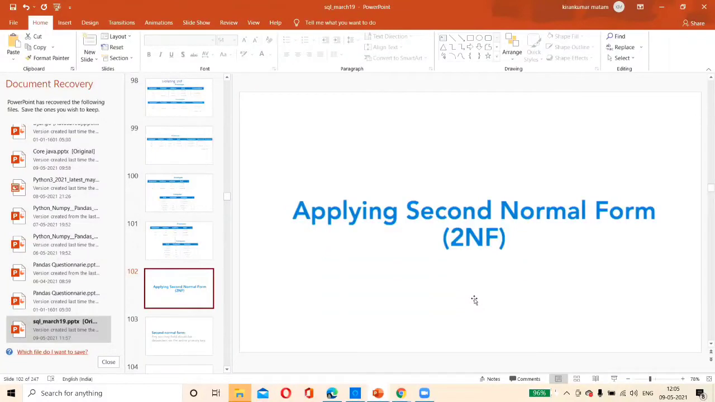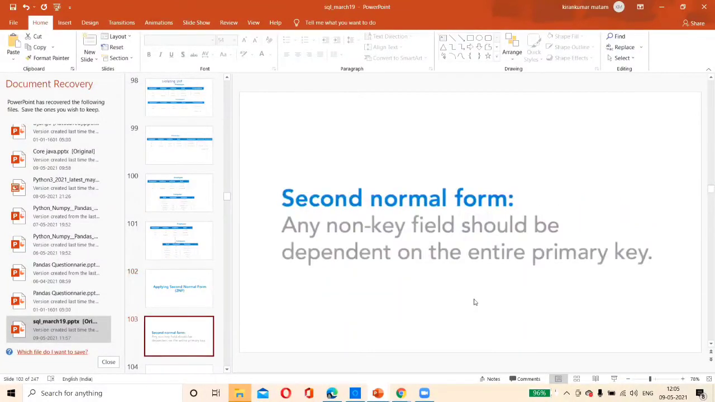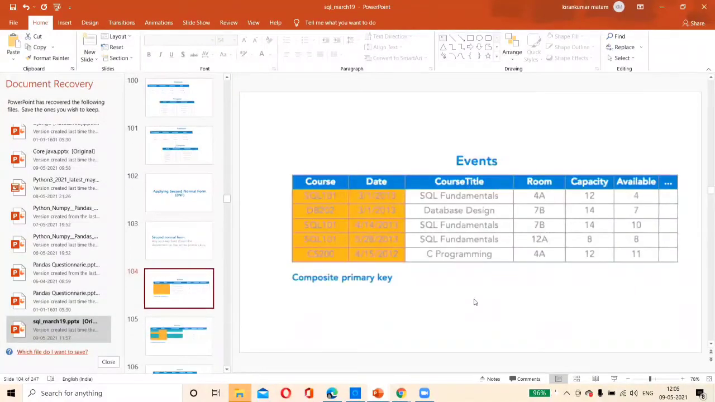What is second normal form? Second normal form definition we'll see. A non-key field should be dependent on the entire primary key. Any non-key field should be dependent on the entire primary key. What is this? We'll see via data if we understand.